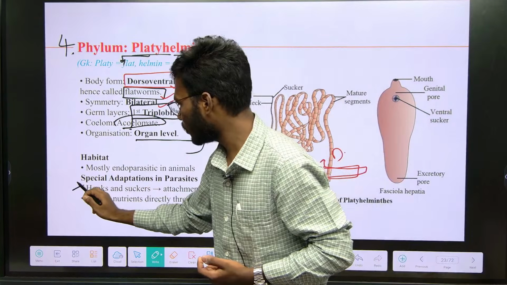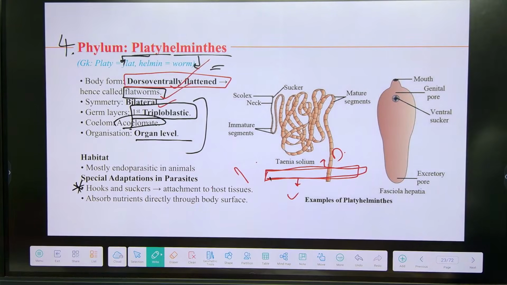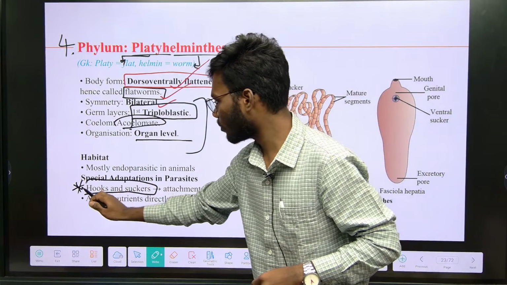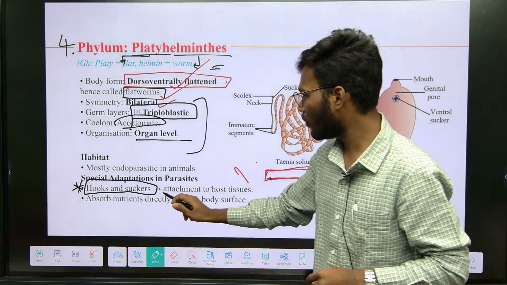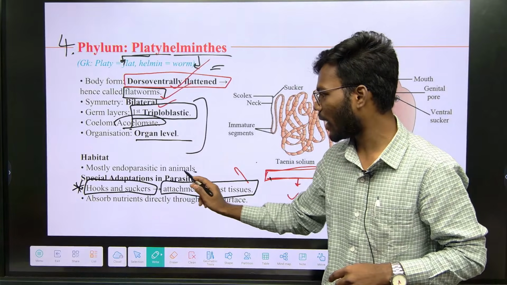And here you see one of the key features: in these Platyhelminthes you can see hooks and suckers. Hooks and suckers are present in which phylum? Platyhelminthes. These are for attachment to the host tissues because these are parasites.